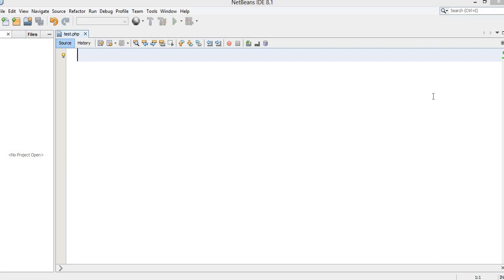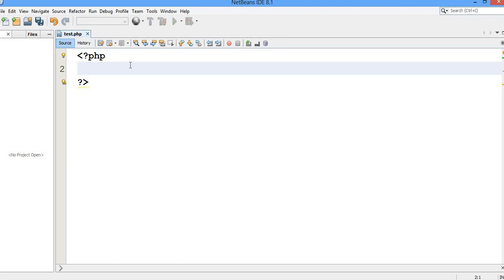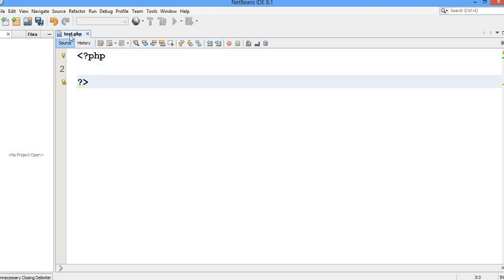As in the previous two classes I have discussed why we need to learn PHP, and how to start writing PHP. Now, this is how you have to write the PHP code, and you can see the name of this file is test.php. Where have I saved this file? I'm going to show you that.